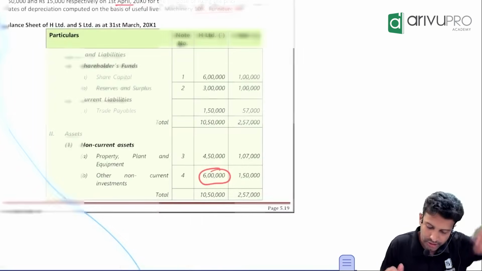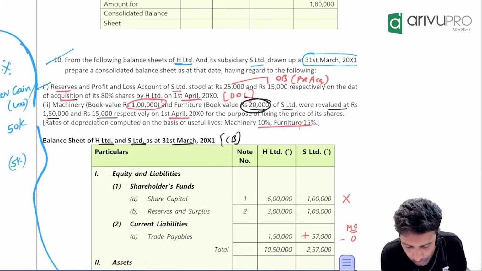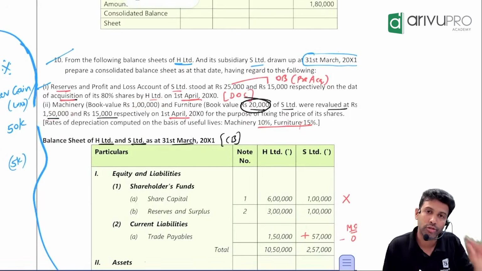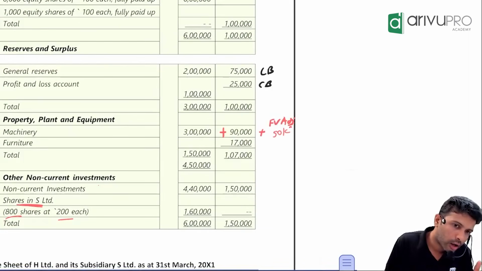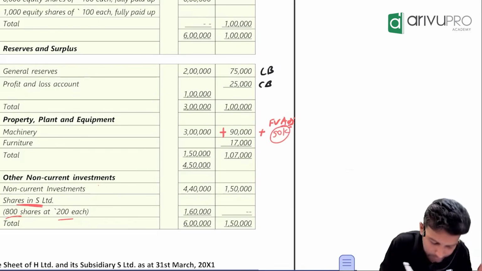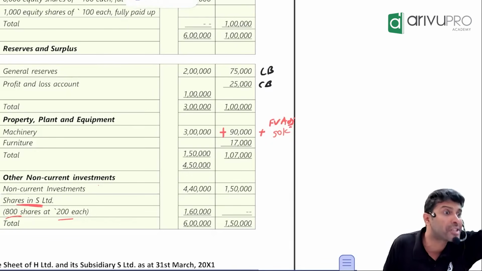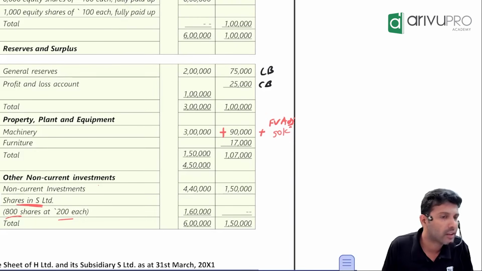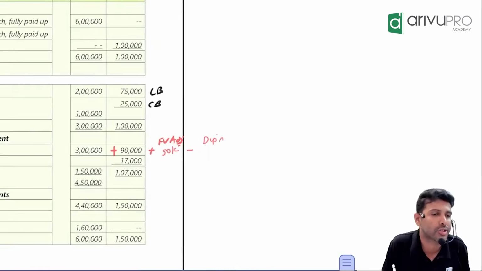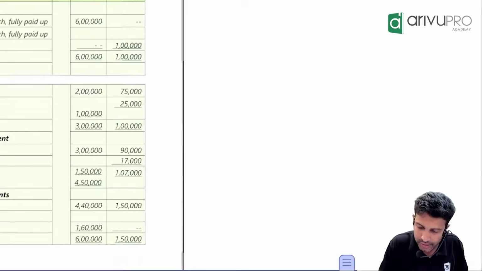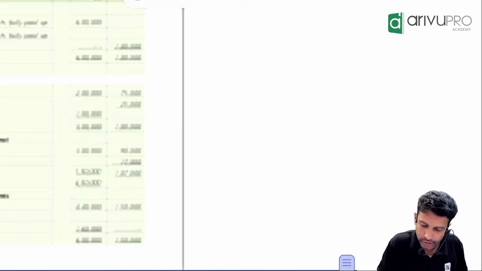Come back to the question and check how much is the fair value adjustment for machinery. Book value was 1 lakh. Market value was 1,50,000. So the fair value adjustment is how much? 50,000. So add 50,000. Easy. Now for consolidation purposes, we are considering this 50,000, so on this 50,000 also you should depreciate. Due to depreciation, asset balance will reduce, so you do minus depreciation. We have already calculated that. Excess depreciation on machinery is how much? 5,000. Reduce that.